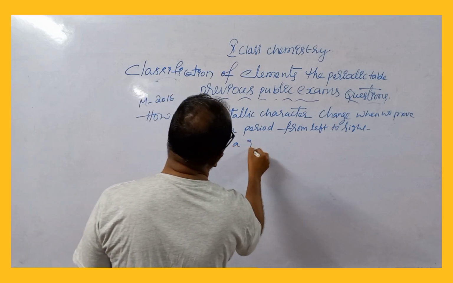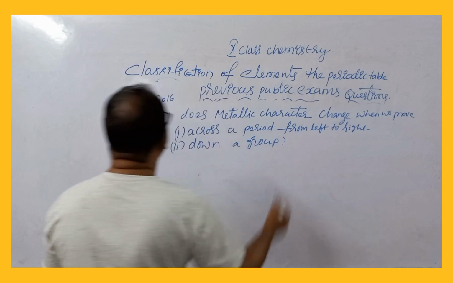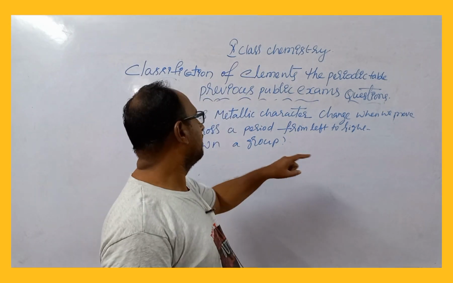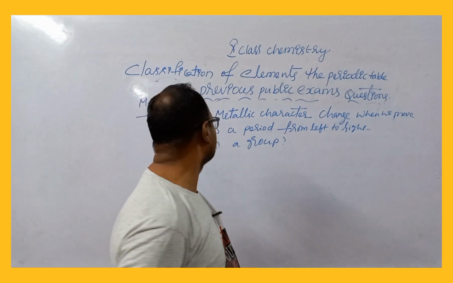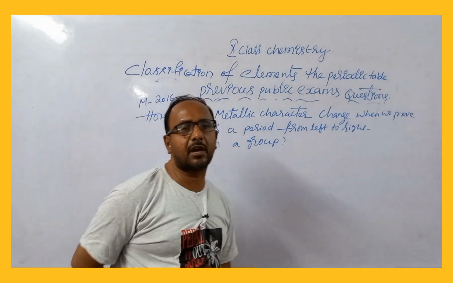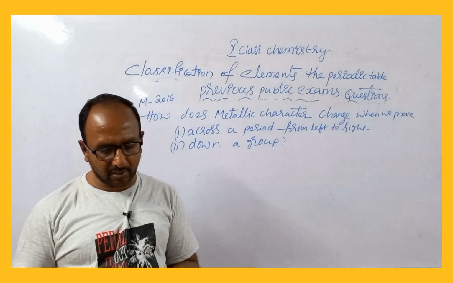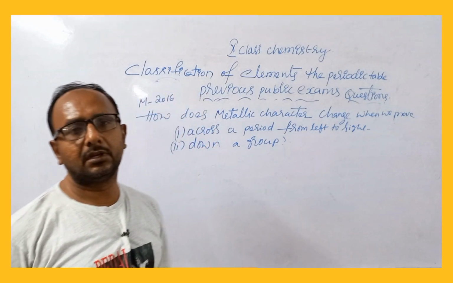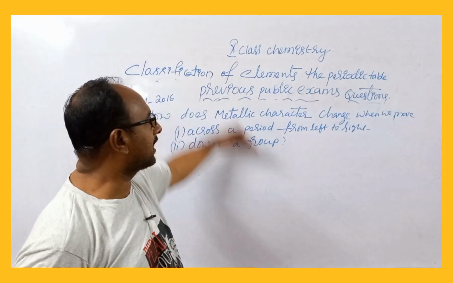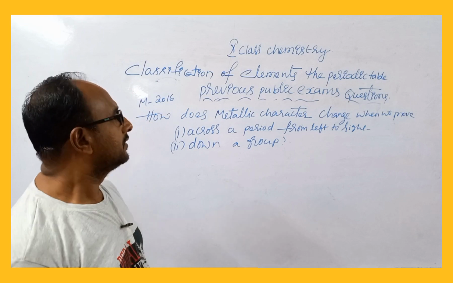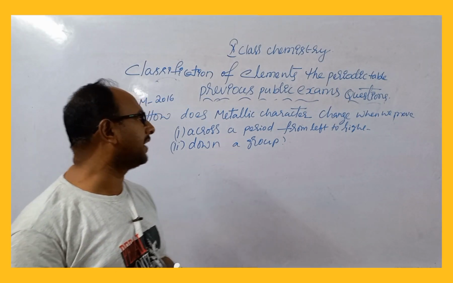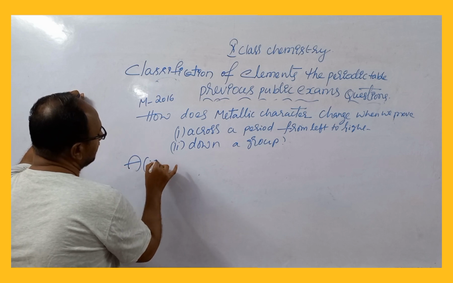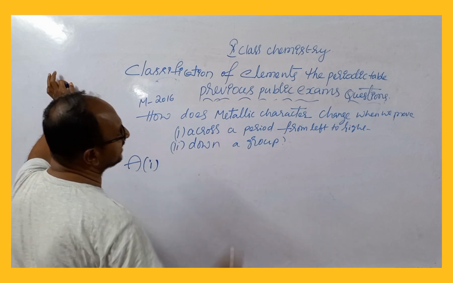So how does the metallic character change when we move across a period from left to right and down the group from top to bottom? In the modern periodic table, horizontal rows are called periods, and vertical columns are called groups. In a period from left to right, atomic radius, as we explained in the previous question, decreases.